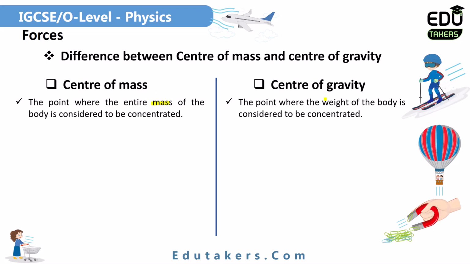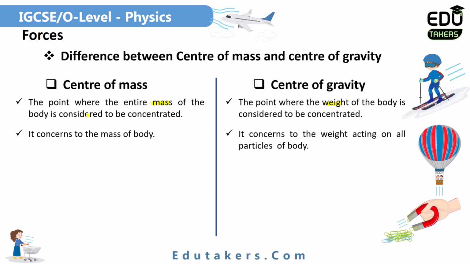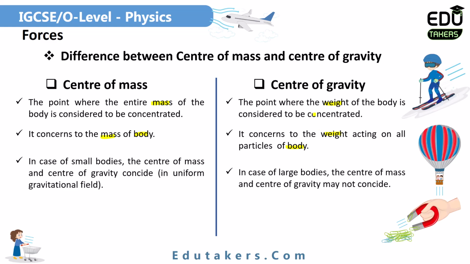And the point where the whole weight of the body is considered to be concentrated, it is the center of gravity. Center of mass is basically concerned with the mass of the body, while the center of gravity is related to the weight acting on the particle of the body. So in the case of small objects, the center of mass and the center of gravity both coincide. If the size of the object is very small, both of these points coincide. But in the case of larger bodies, the center of mass and the center of gravity do not coincide.